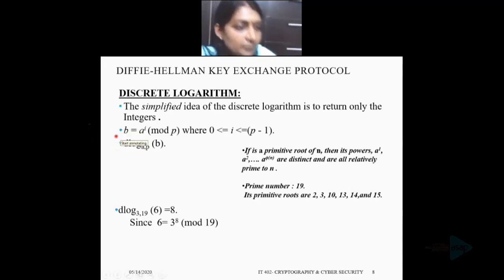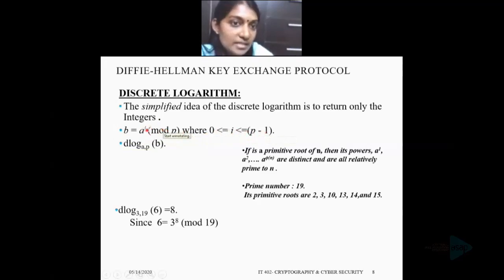Okay, in the case of modular arithmetic, to find the discrete logarithm of a number, say b, modulo p, where p is the prime number, we have to find a unique exponent i such that b is equal to a raised to i mod p, where i is greater than or equal to 0 and less than or equal to p minus 1.